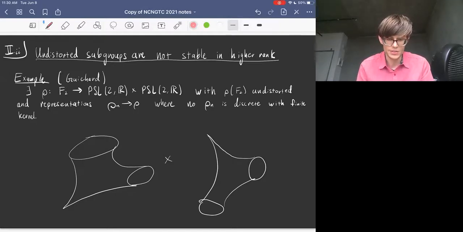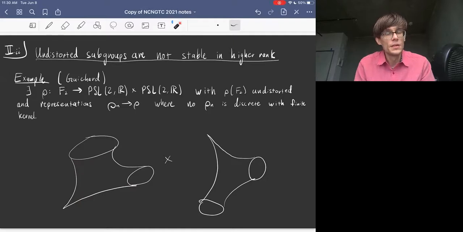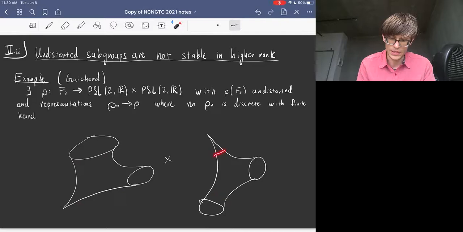So how do you construct this specific representation? You imagine putting a hyperbolic structure on a pair of pants where two of the cuffs map to loxodromic elements, things conjugate to diagonal matrices with distinct entries, and the other element maps to something parabolic, so something with repeated eigenvalues plus or minus 1. Then you find another representation where you map one of the cuffs still to a loxodromic element, but the one that you mapped to a parabolic now maps to a loxodromic, and the remaining one now maps to something parabolic.